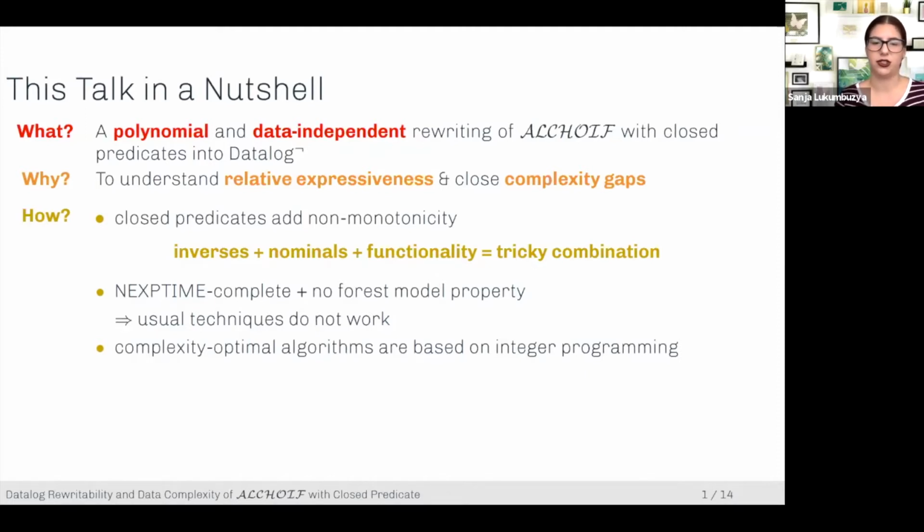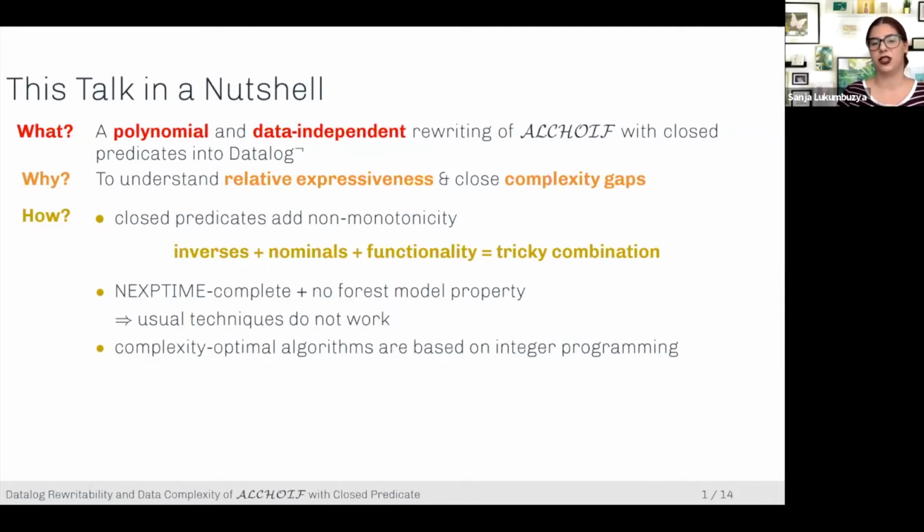By the usual techniques, I mean some type of resolution-based calculus or type elimination algorithm. As far as I understand, there is limited research on resolution-based calculi for non-monotonic logics, so we moved away from that very quickly. And then type elimination usually relies on convenient properties that we don't have, like the forest model property.